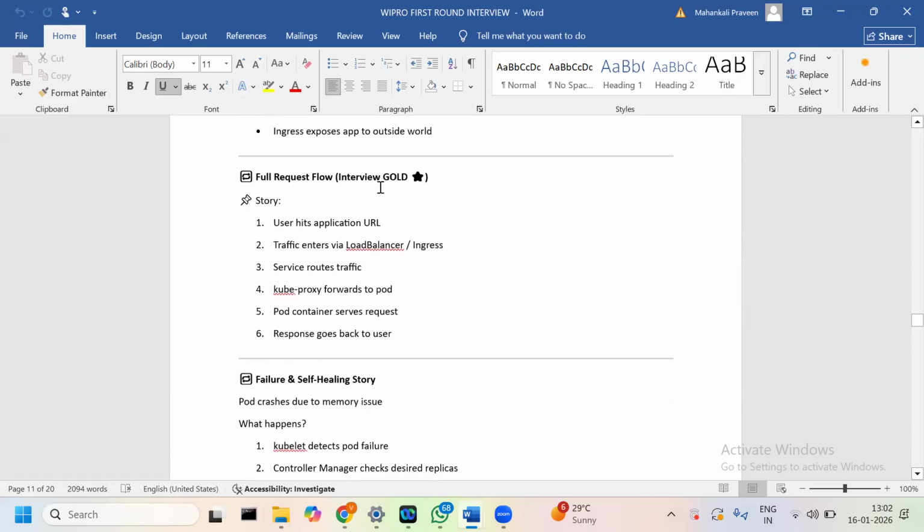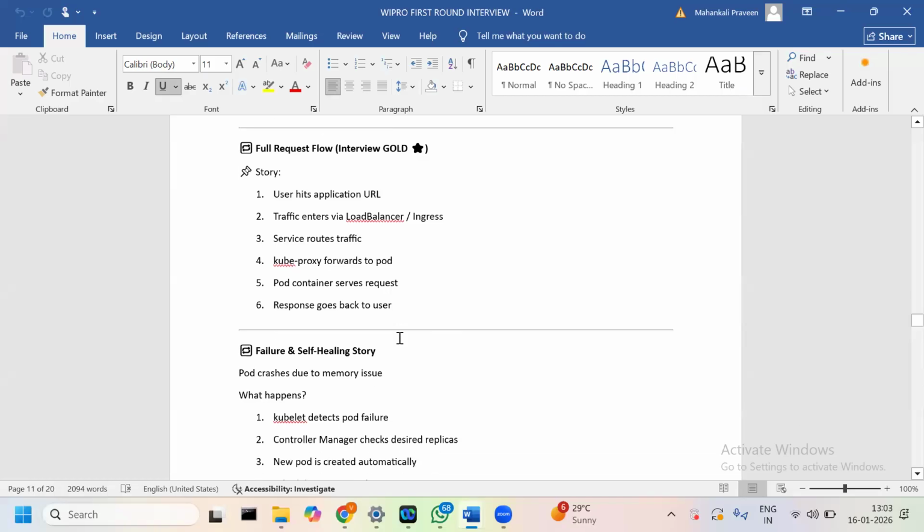Here is the request flow: the user hits the application URL, the traffic enters via load balancer or ingress, the service routes the traffic and kube-proxy forwards it to the pod. The pod container serves the request and the response goes back to the user.